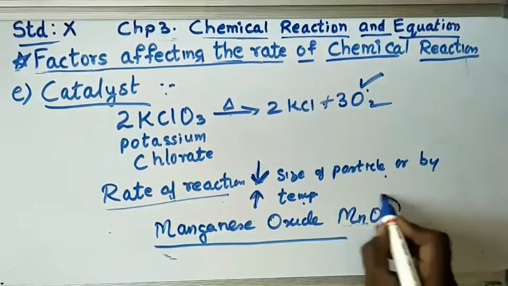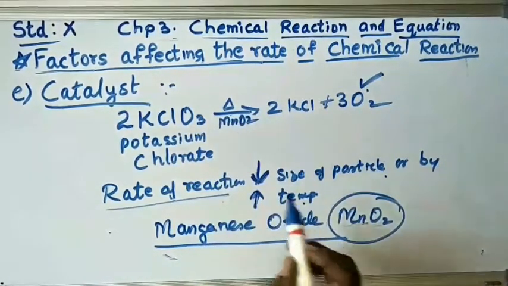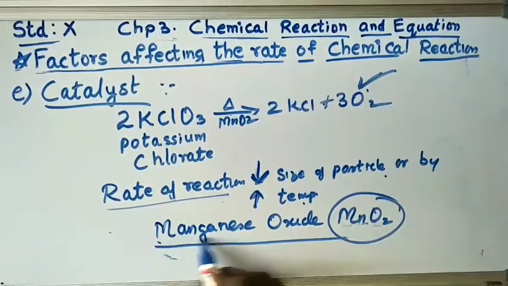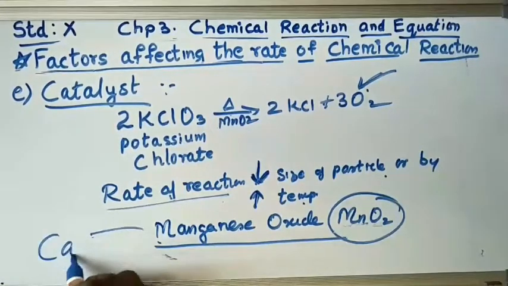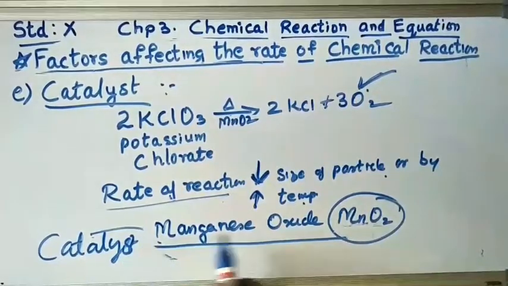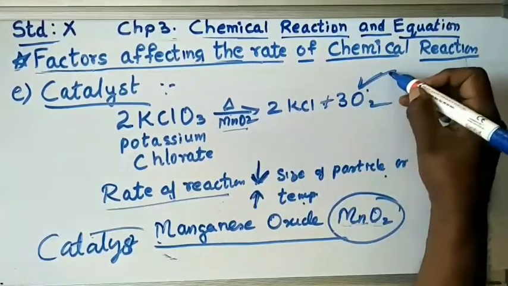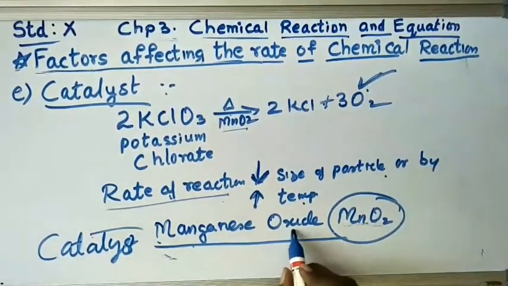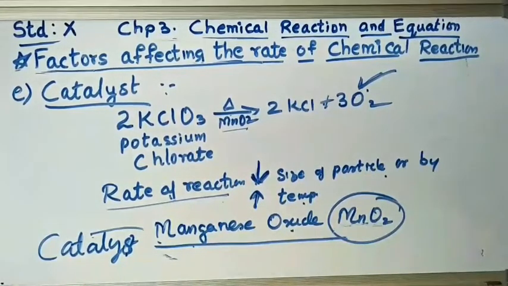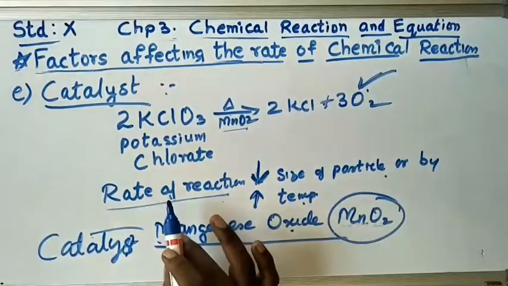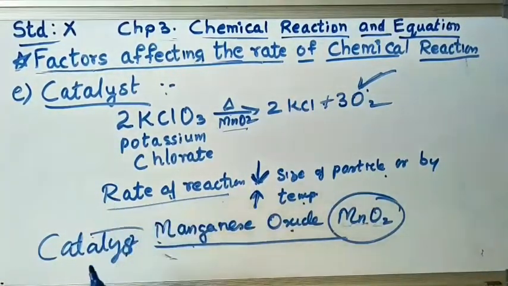Then we added a catalyst, manganese oxide, and immediately the oxygen is liberated. So manganese oxide acts as a catalyst. The substance in whose presence the rate of a chemical reaction changes, without undergoing any chemical change itself, is called a catalyst.